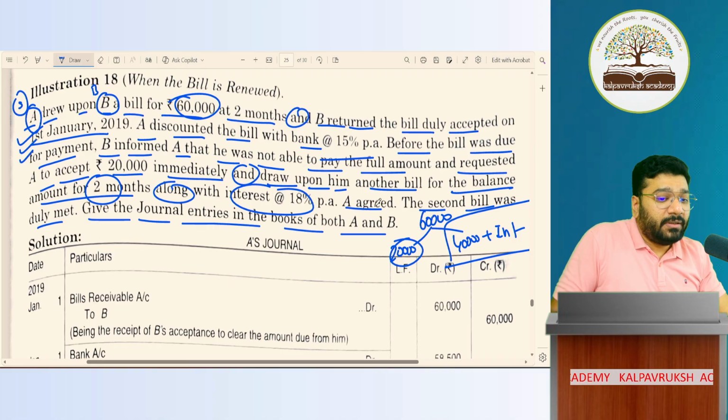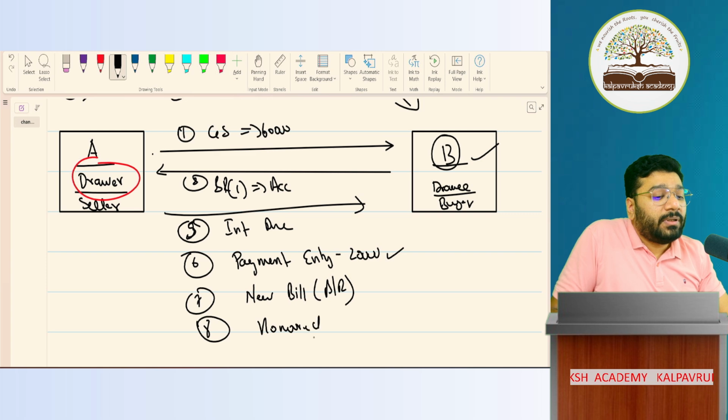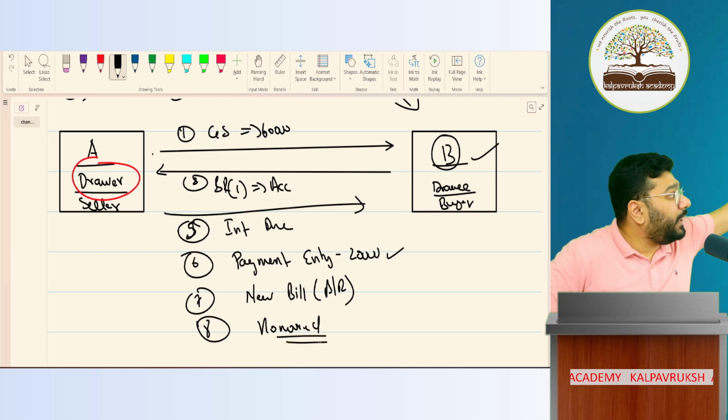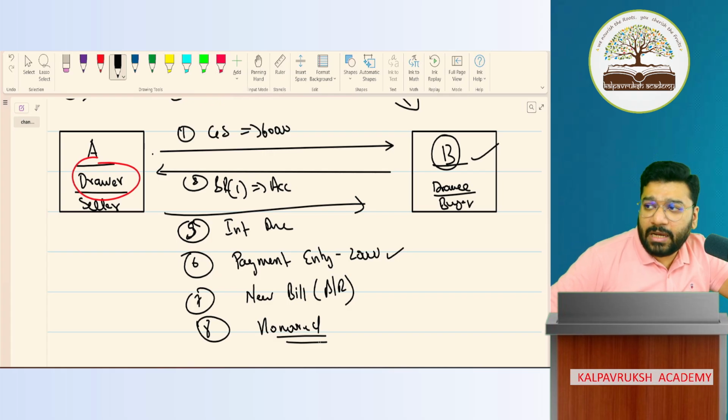Then what happens? The second bill, after getting executed, BR2 executed, 8th entry it is honored. So in total, how many entries did we pass? 8 entries we have to pass. Got it, not got it. Online people, got it, not got it.